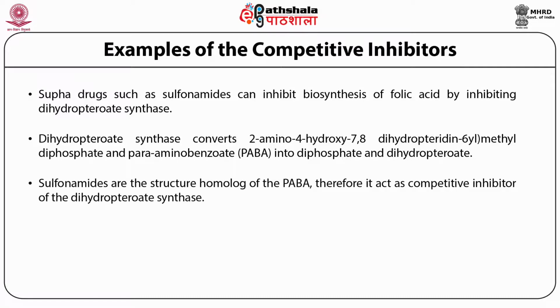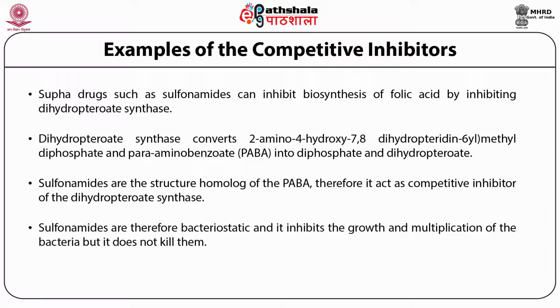Sulfonamide, which is an example of a sulfur drug, is a structural homolog of PABA, which is a substrate of this enzyme, and therefore acts as a competitive inhibitor of this enzyme. Based on the mechanism of action of the sulfur drug, they are bacteriostatic. Therefore, they will inhibit the multiplication of bacteria, and finally, in the absence of folic acid, which is a very important vitamin when you are talking about metabolism, the bacteria will die.